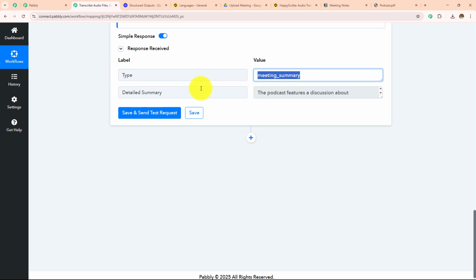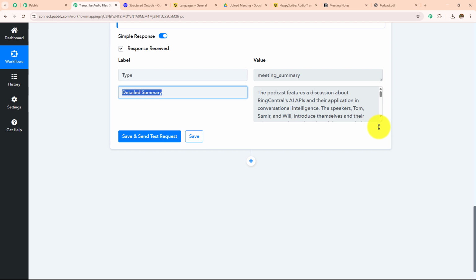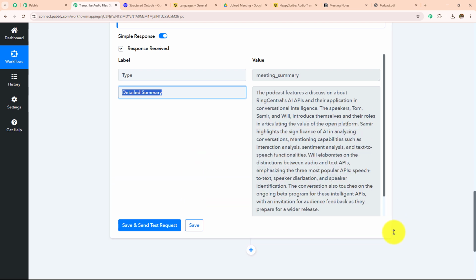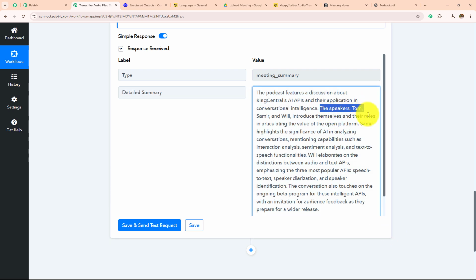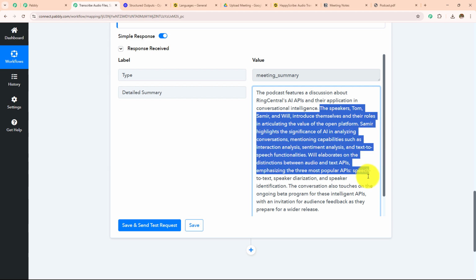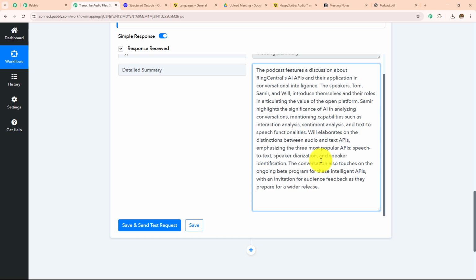The type is meeting summary. Detailed summary is this. The podcast features a discussion about RingCentral's AI APIs and their application in conversational intelligence. The speakers, Tom, Samir, and Will introduce themselves and their roles in articulating the value of open platforms. So this is the summary which it has generated for the audio file which I have uploaded and generated the